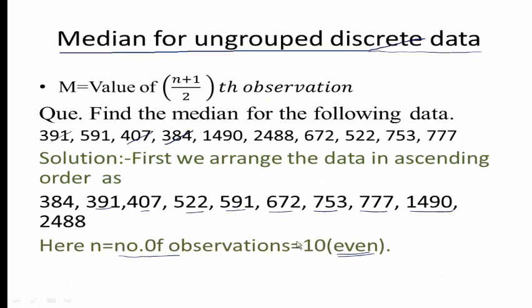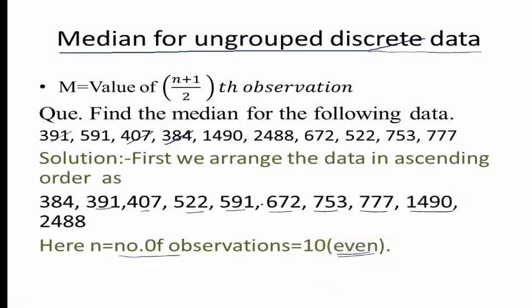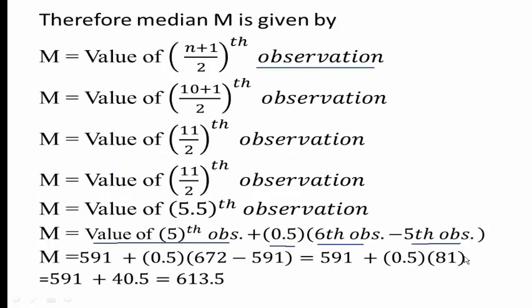613.5. See here, this 613.5 is the average of these two observations, because the number of observations is even. So taking the average of these two, 591 plus 672 divided by 2, this is nothing but 613.5.